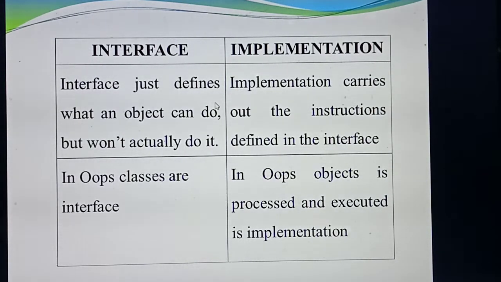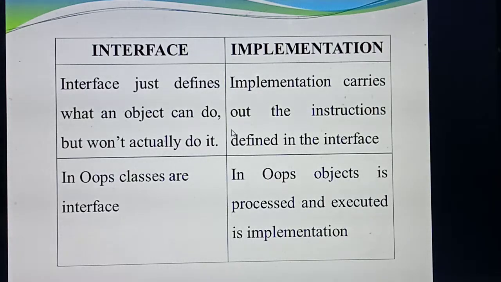Same example: if you are buying any electronic thing, you will get a guide. In that guide, they give a lot of instructions. That is called implementation. Implementation carries out the instructions defined. Take one example, a washing machine. The interface will explain only the washing, what the use of the washing machine is, that's all. But implementation will explain from A to Z. What's the use of the dryer? What's the use of the spinner? What's the use of this button? Likewise, it will explain from A to Z, top to bottom. Understood the difference between interface and implementation?